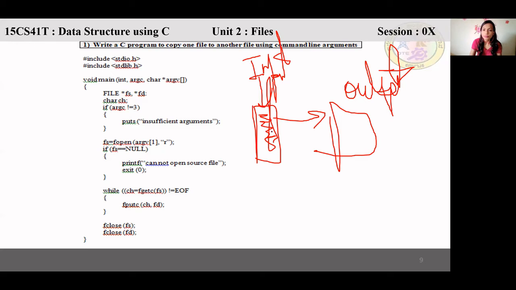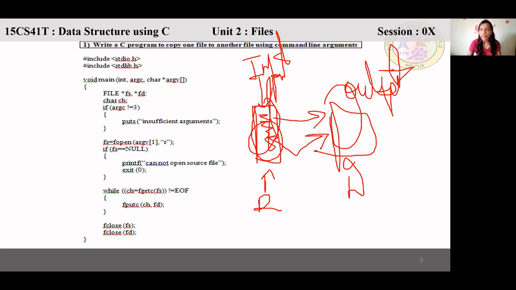So how should it do this? First we have to open this file in which mode? You understood the question? Through command line argument, I have to copy the contents of this file into this file. So in which mode do I have to open the input file? In read mode. And the output file? In write mode. Then I have to read from here and paste here. Then again I can read it back, or I can open the file and check. And all this should be done through the command line.